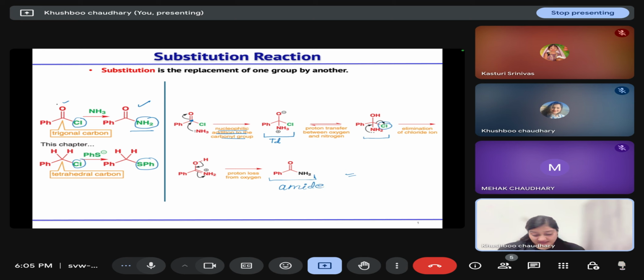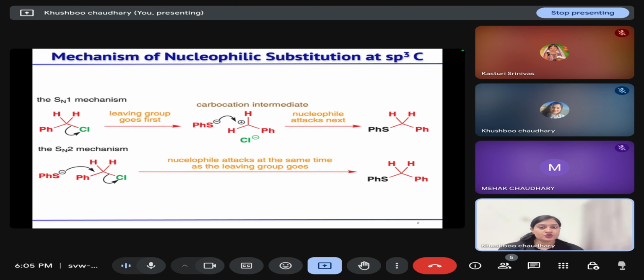So in this process, chlorine is substituted by NH2, but this is a different reaction from the one below, because in this case we have substitution taking place at an sp2 carbon, and in the second case substitution is taking place at an sp3 carbon. Clear? Now, how does the difference come in the mechanism? For substitution at an sp3 carbon, two types of mechanisms are possible: SN1 mechanism and SN2 mechanism.